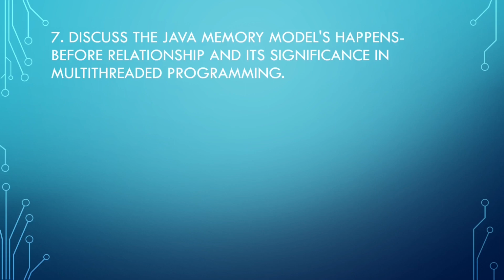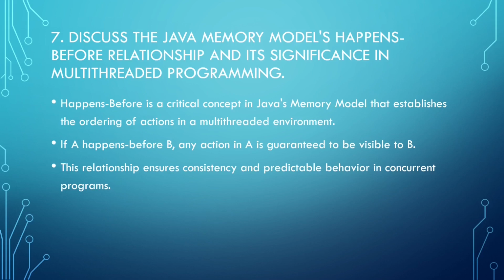Discuss the Java memory model happens-before relationship and its significance in multi-threaded programming. Happens-before is a critical concept in Java's memory model that ensures the ordering of actions in a multi-threaded environment. If A happens before B, any action in A is guaranteed to be visible in B. This relationship ensures consistency and predictable behavior in concurrent programs.